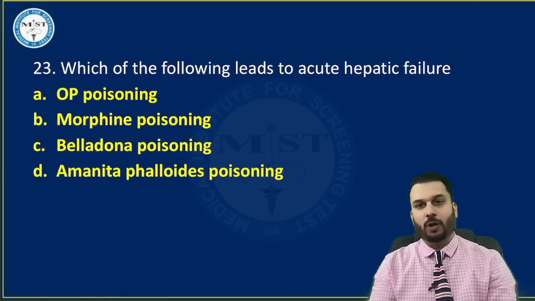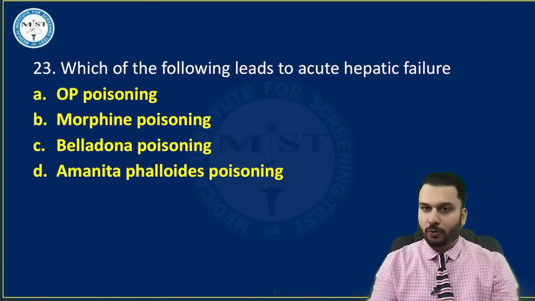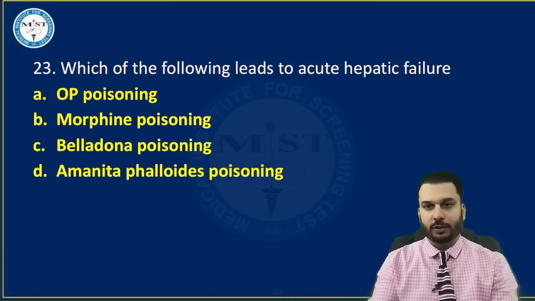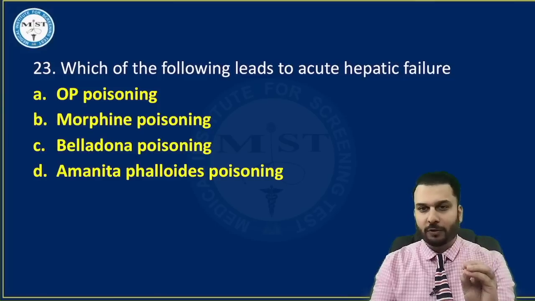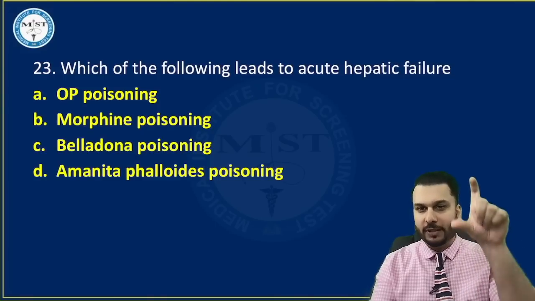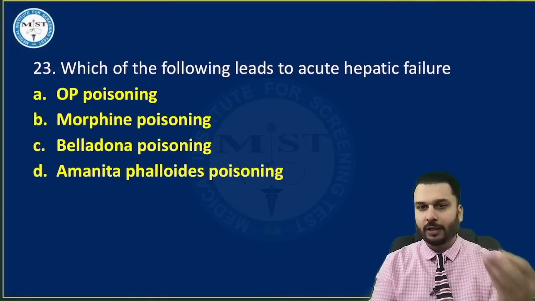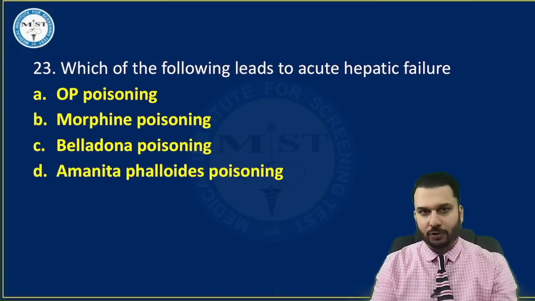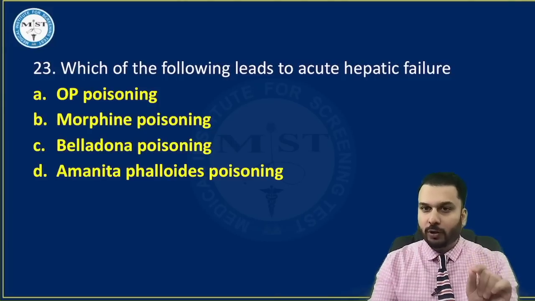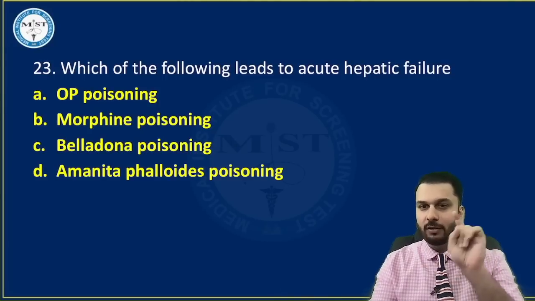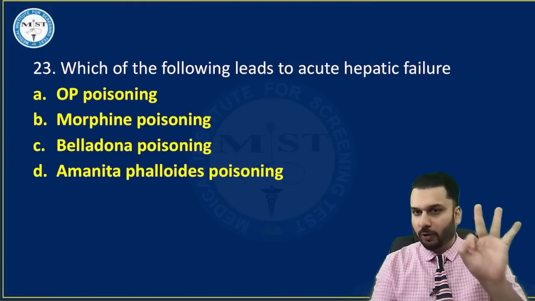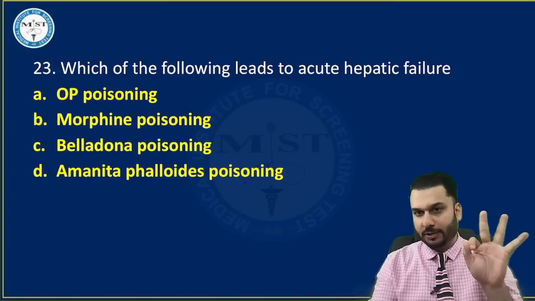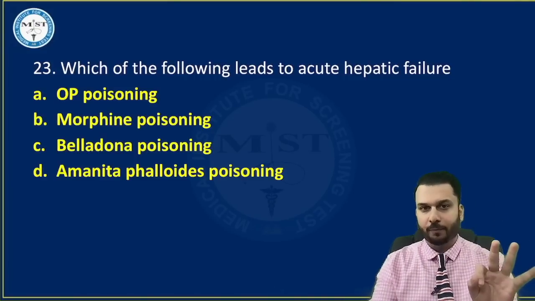Which of the following leads to acute hepatic failure? Now this question you could have easily answered by ruling out certain things. Sir, OP poisoning. So many times, including in the 25 series, we have discussed that OP poisoning presents with DUMBBELS: Diarrhea, Urination, Miosis, Bronchoconstriction, Bradycardia, etc. Morphine is an opioid. Opioids present with a classical triad of three things: respiratory depression, pinpoint pupil, and unconsciousness. So you must remember this triad.